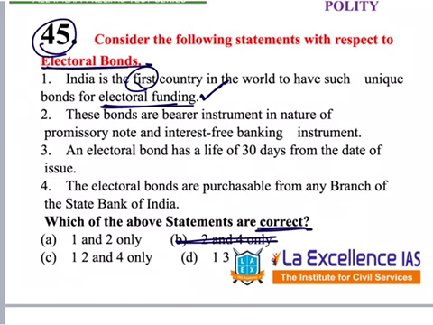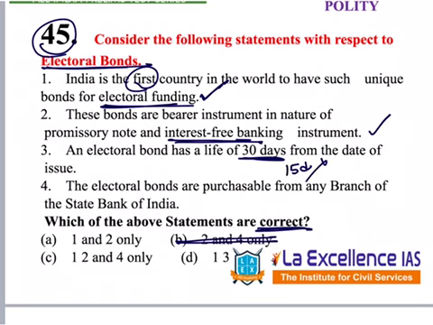Second one, these bonds are bearer instruments in the nature of promissory note and interest-free banking instrument. It means there is no interest on them. This is also correct. Third one, an electoral bond has a life of 30 days. Whenever days or numbers are there, please be careful. Life of 30 days from the date of issue, but this is 15 days.